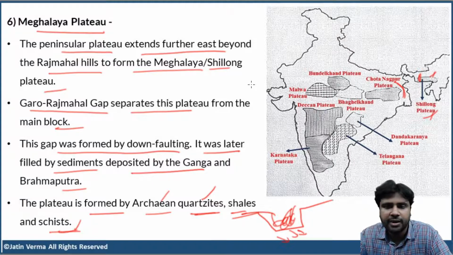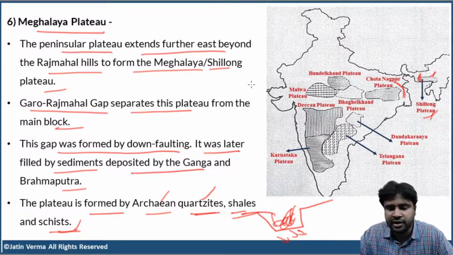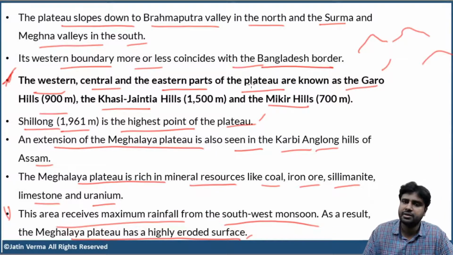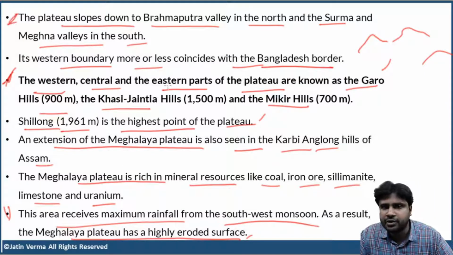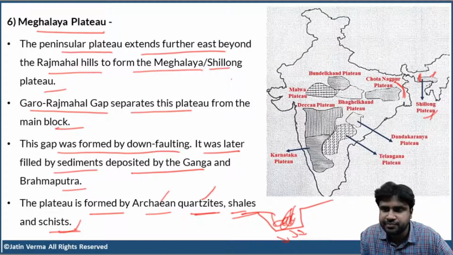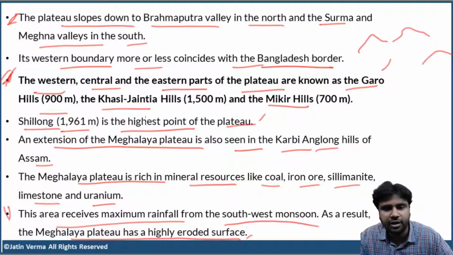Now, what are the other things you have to remember? The slope of the plateau. There is northward slope as well as southward slope. And this point is very, very important. The western, central, and eastern parts of the plateau are known as Garo Hills, Kasi Jaintia Hills, and Mikir Hills. So you have Garo Hills here, western part. In the middle, you have Kasi Jaintia Hills, and eastern part, you have Mikir Hills. And Shillong is the highest point of the plateau.